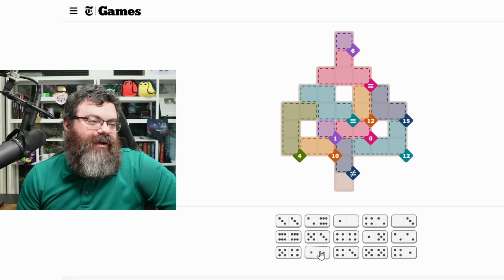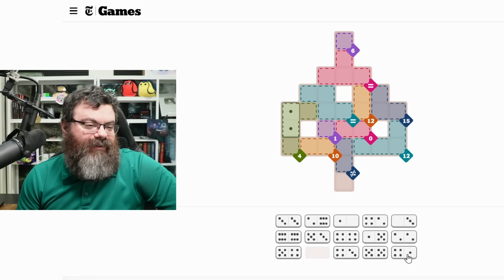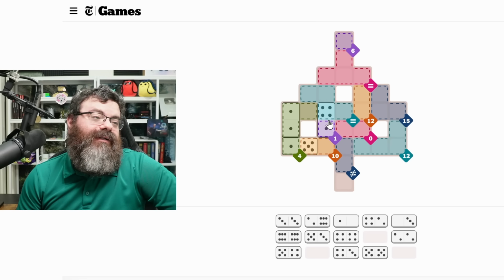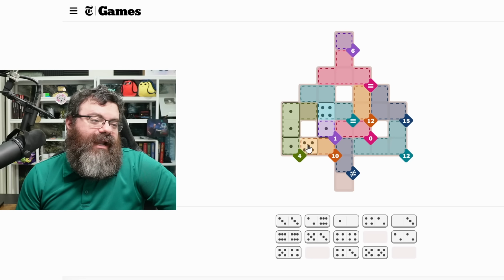So that would mean the 1 1 needs to go here. And then a 1 into the 10 is going to be a 1, 5 or 1, 6. 1 blank, 1, 5. Okay, so we're going to do the 1, 5 here. And then the 1, 4 is going to have to go up. Oh, but I don't have two 1, 4s. So this is actually wrong. Do I have a 1, 6? Unfortunately, no. So what I could do is I could do a 2, 6 here and make the 1, 4 go down. And then this just needs to be a blank.